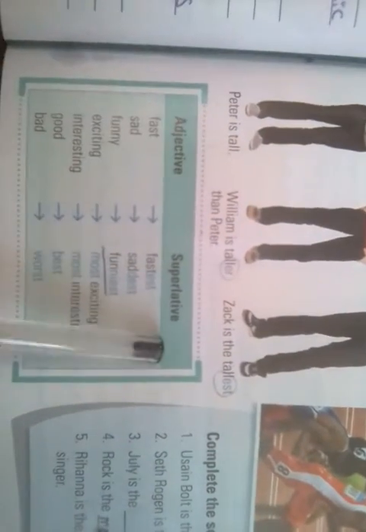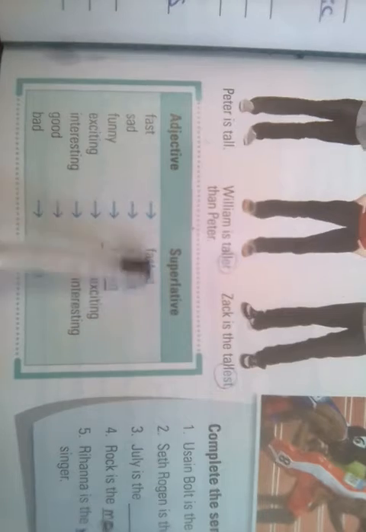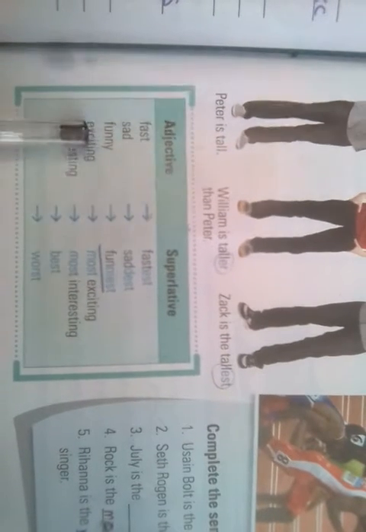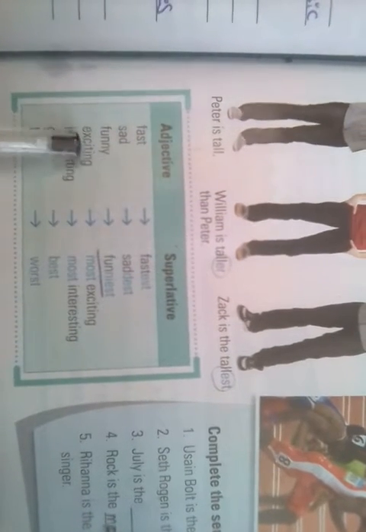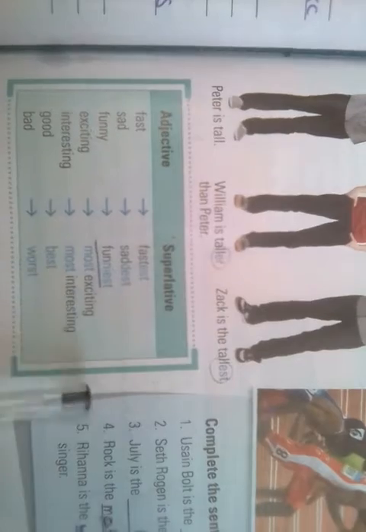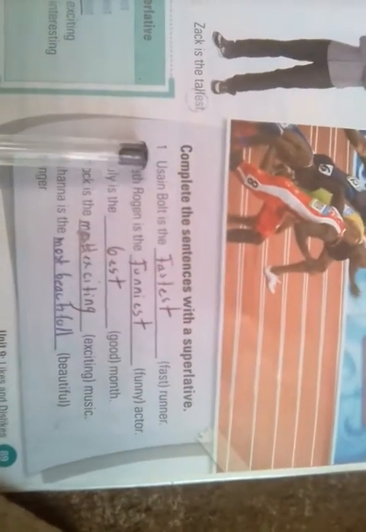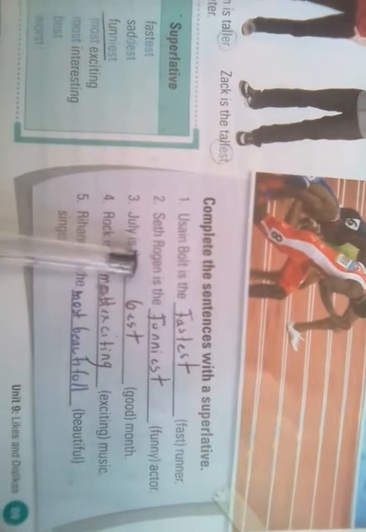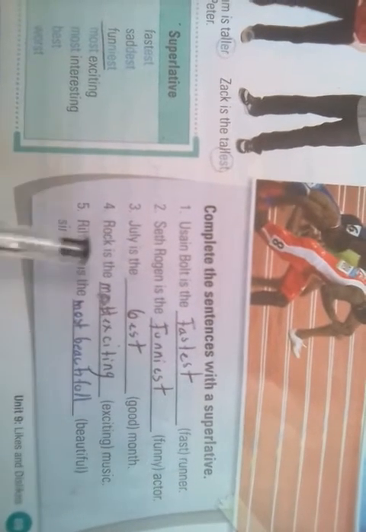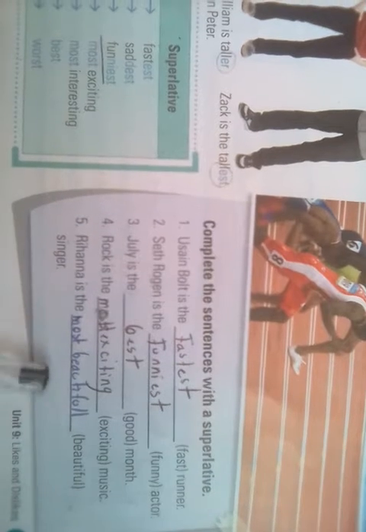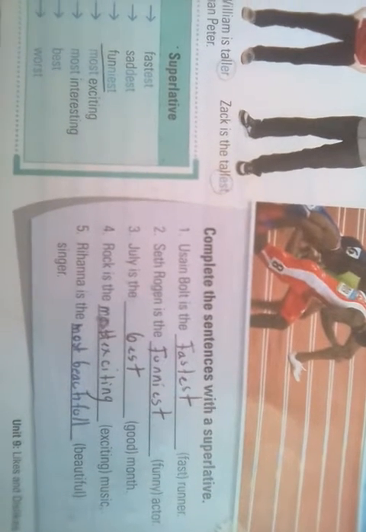Then we must complete the sentences using the superlative. Adjective, superlative: fast, fastest; sad, saddest; funny, funniest; exciting, most exciting. For example, Usain Bolt is the fastest runner. Seth Rogen is the funniest actor. July is the best month. Rihanna is the most beautiful singer.